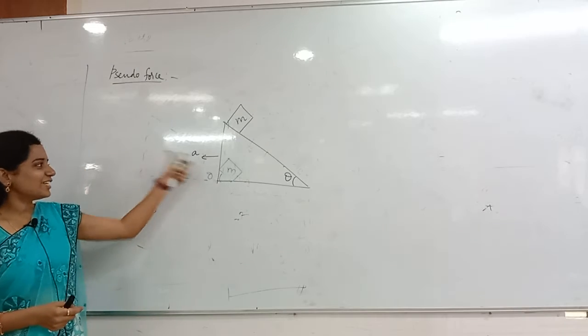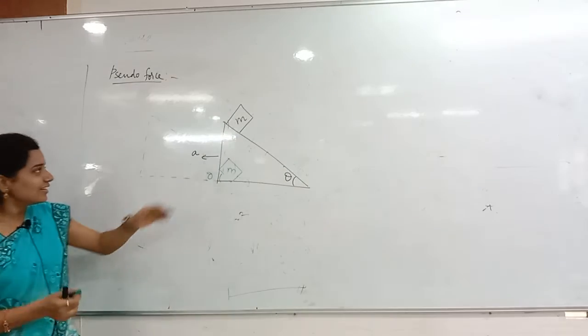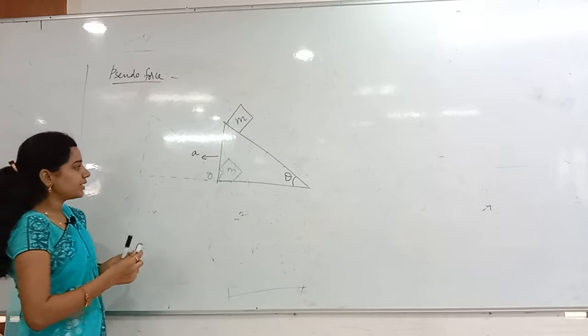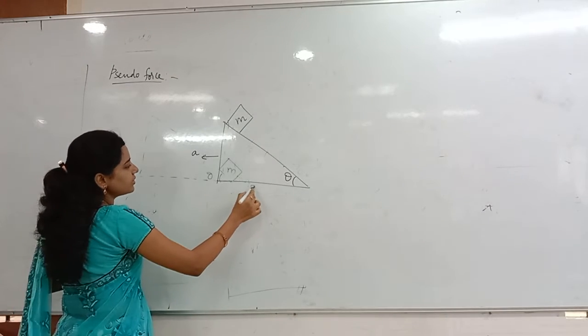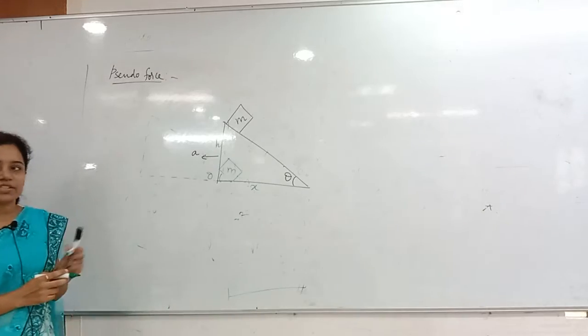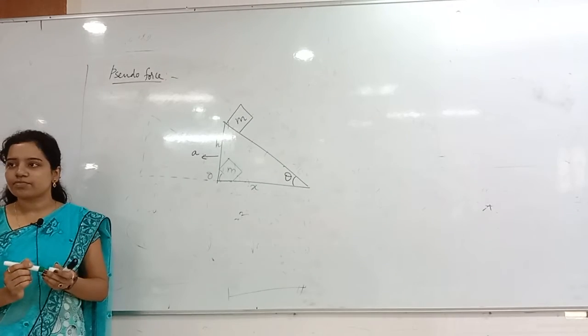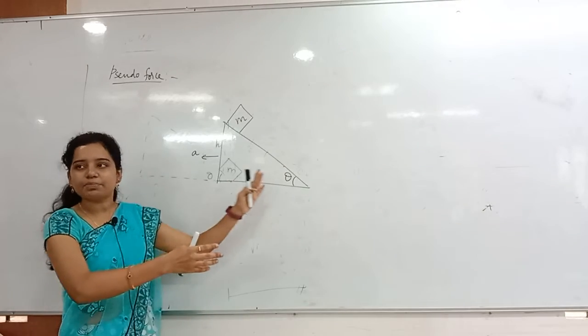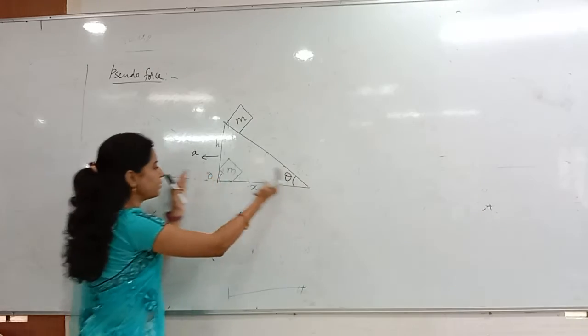So here the wedge is moving in the backward direction and the block is falling exactly in the downward direction. Now let me take the wedge length as x and the wedge height as h. Now the wedge is moving how much distance? Wedge is nothing but the inclined plane. The inclined plane is moving x distance, from here to here.